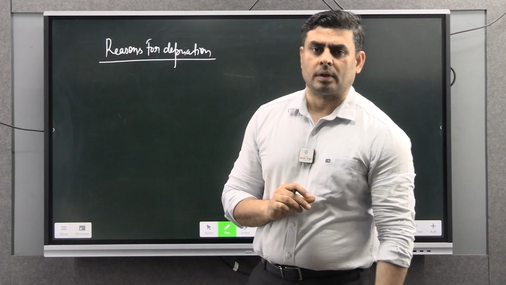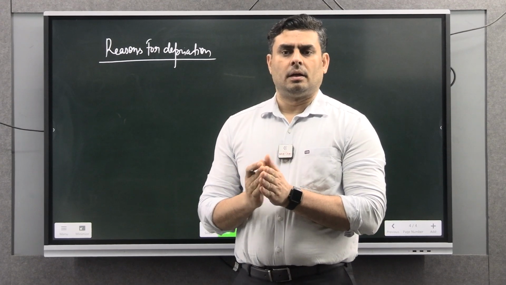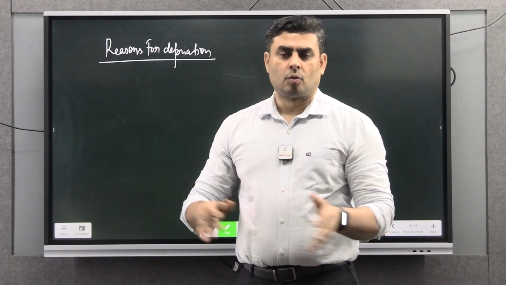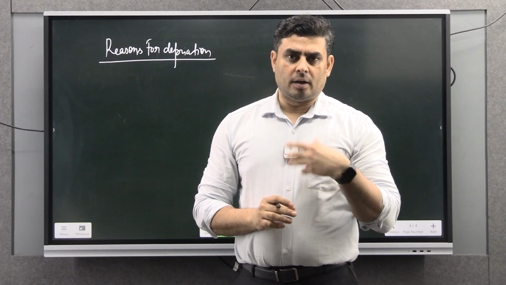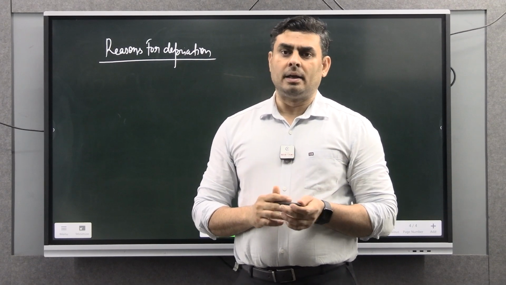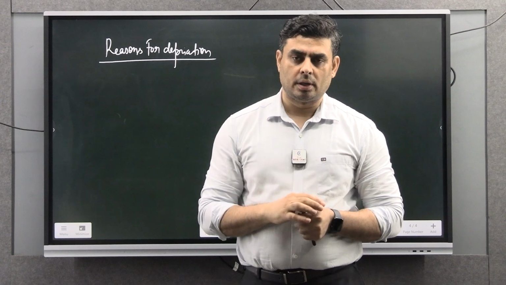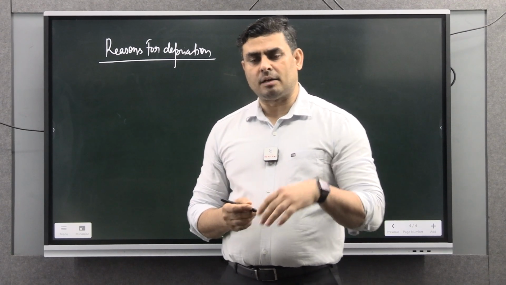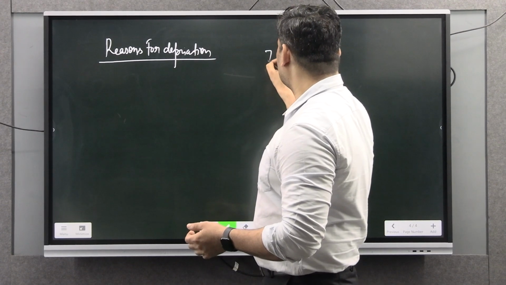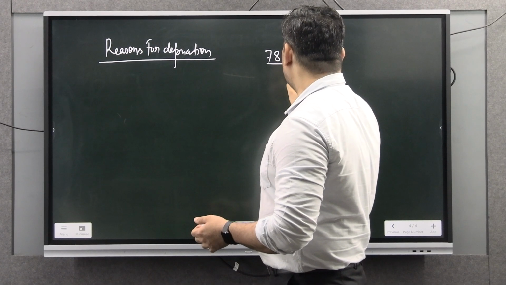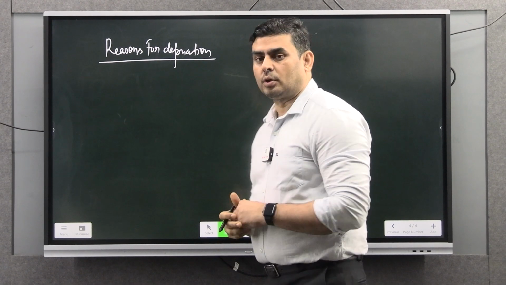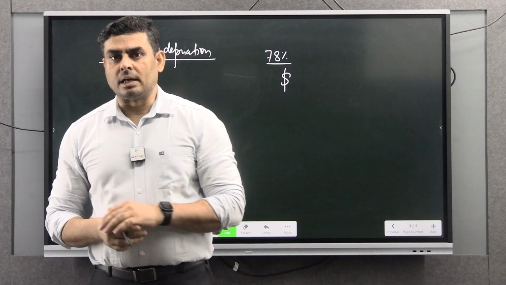A few reasons: basically the entire world trade is dominated by greenbacks, that is the US dollar. In fact, more than 78% of the trade and commerce of the world is happening in what? US dollar. So the dollar is a dominating currency.